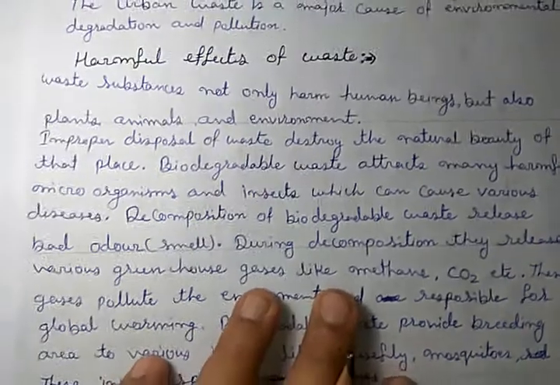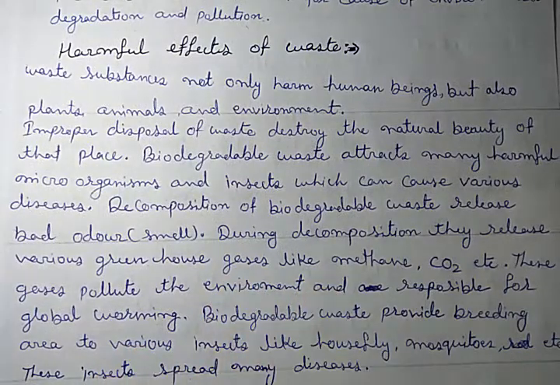Now waste substances not only harm human beings but also plants, animals and the environment. You know that waste not only harms humans, it will badly affect all the things present in our environment, in which humans, plants, animals, from the microorganism to the blue whale, all will be affected. Got it?